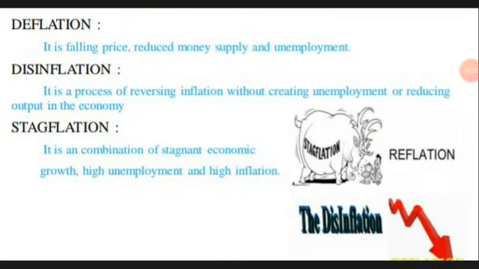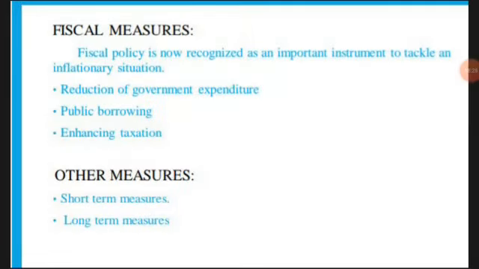Short term means rationing, and they will adopt a fair price. The government, when demand keeps on increasing, what will they do? They will import from other countries, and they will give supply, to equalize the demand and the supply.